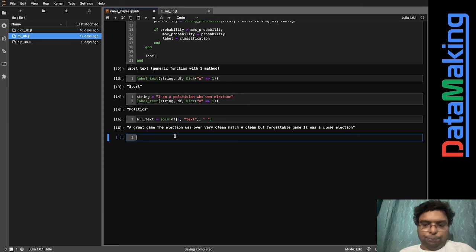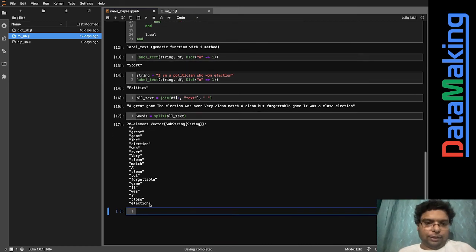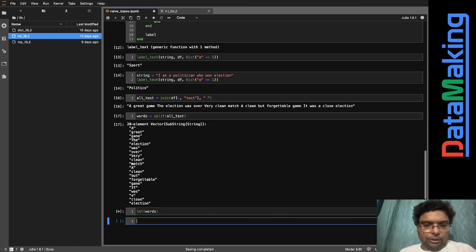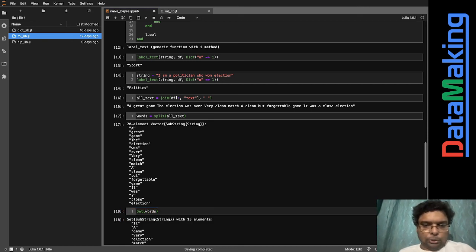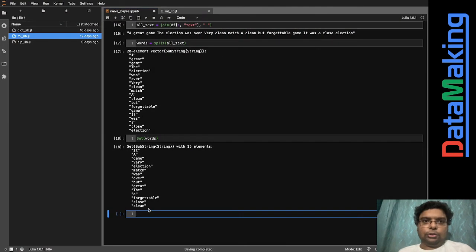If I take words is equal to split of all text, and I just put it like that, I get 20 words. But if I put set of words, that is, I only need the unique words, I'm getting 15 over here. So yeah, 15.